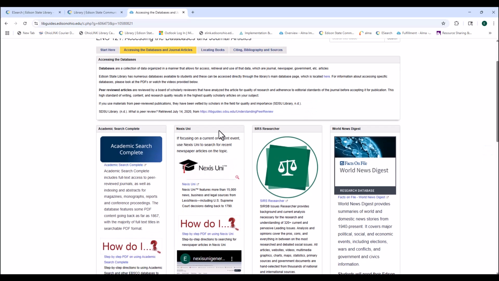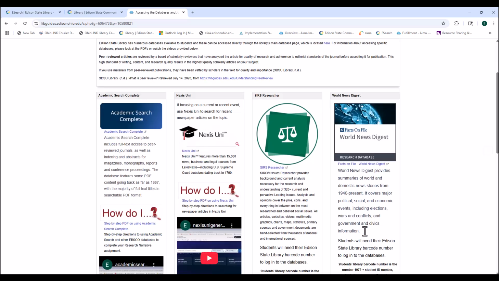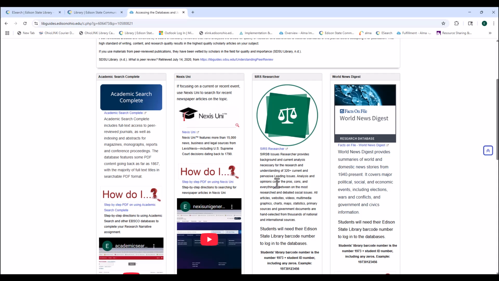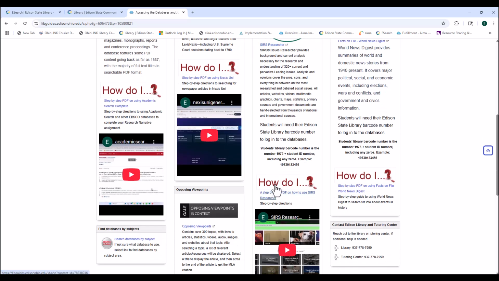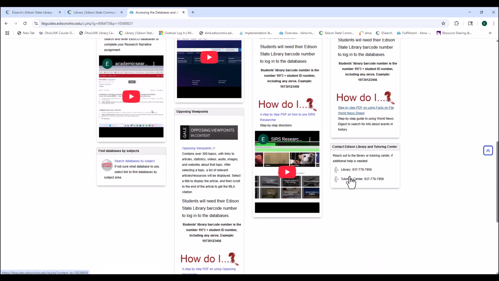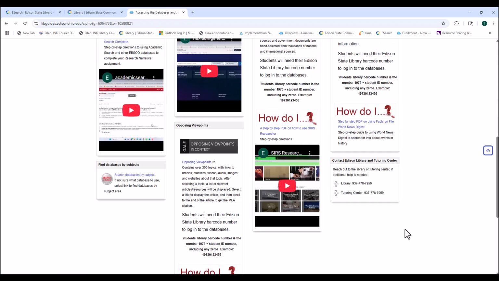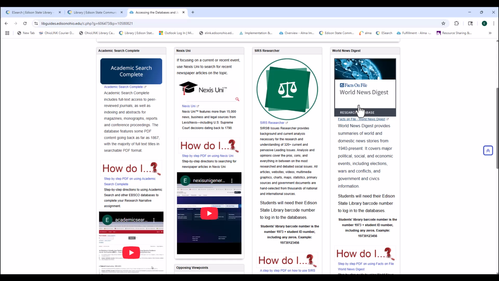Each of these boxes are links to different databases, and each database is dedicated to a certain discipline or subject, so you can read about what is exactly included in the database, see if that's something you'd like to go directly to. And again, we have How Do I's, which are PDFs on how to access those, basically going over what I'm talking about. In this case, these two particular databases need a different login information, and that is included here. That is your library barcode number, which is the number 1973, plus your student ID number.